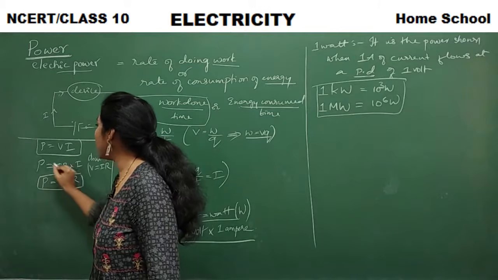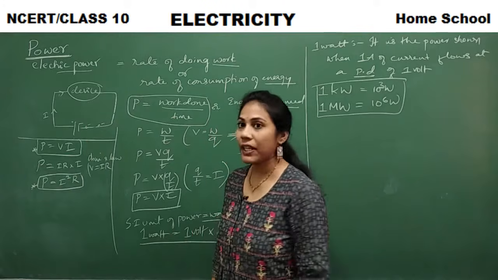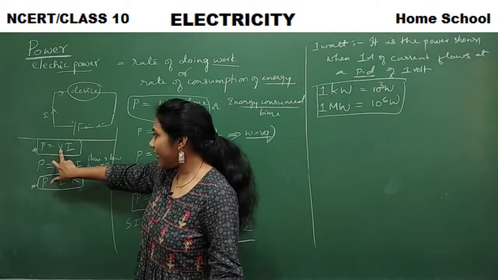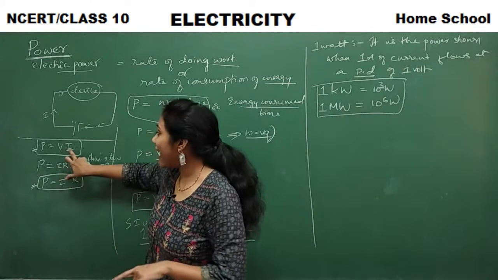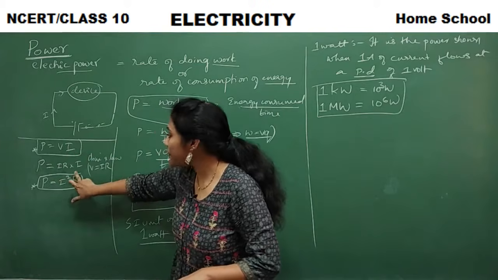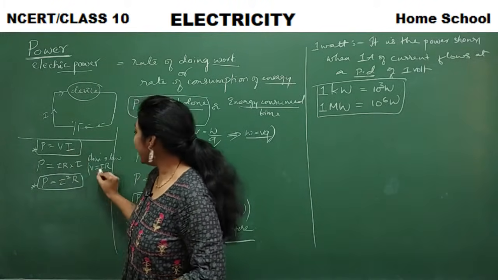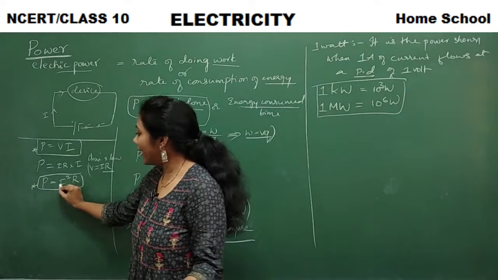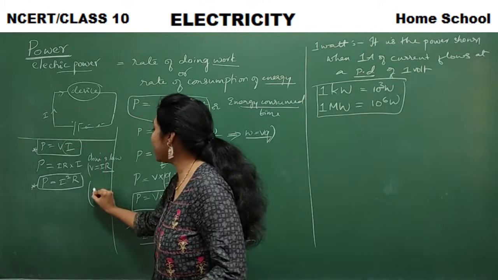This is another formula: formula number 1, formula number 2. One more formula. Now you have written V in terms of Ohm's law. What I will do now is write I in terms of Ohm's law. Instead of V, according to Ohm's law, we wrote IR and got this formula. Now I will replace I here. So what is I?